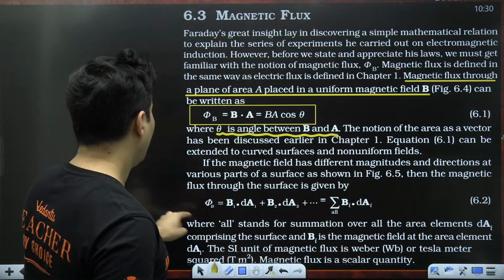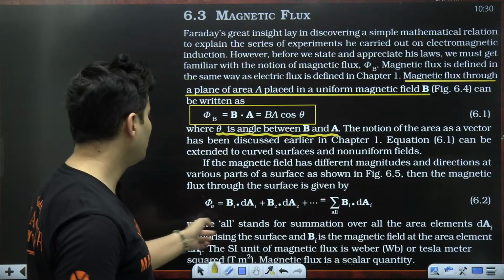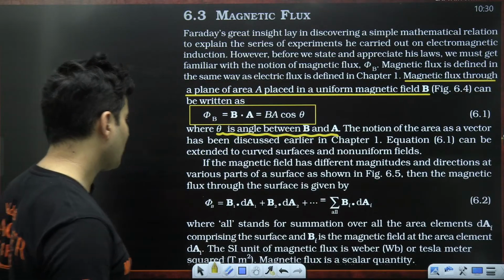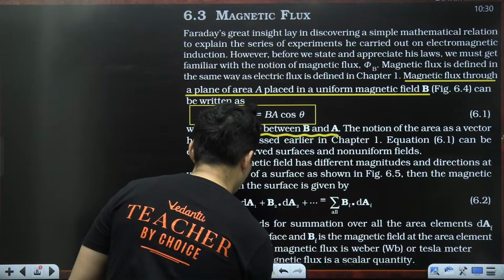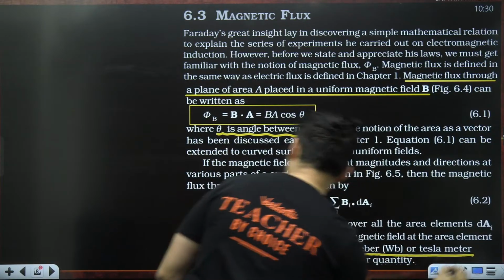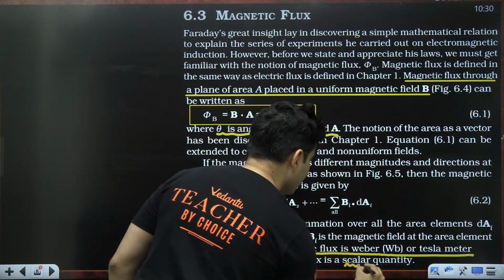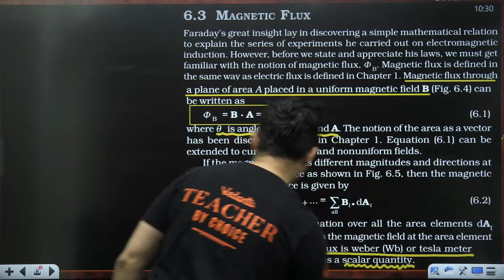And if the magnetic field has different magnitudes and different directions, then you do summation or integration. The unit of magnetic flux is Weber or Tesla meter squared. Magnetic flux is a scalar quantity.